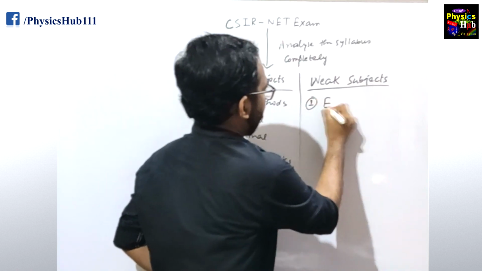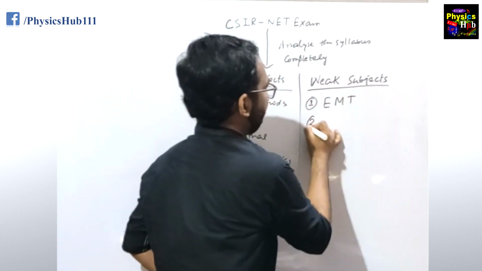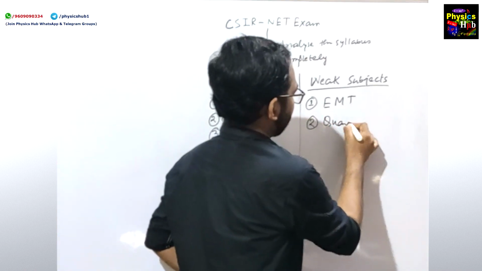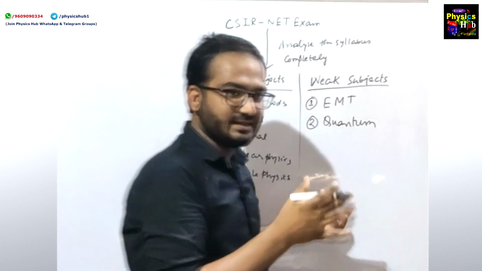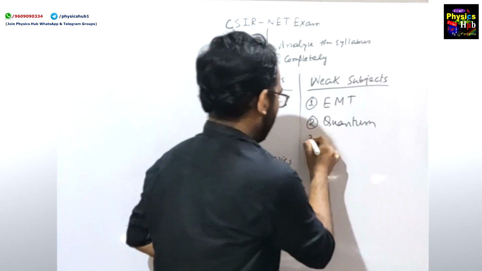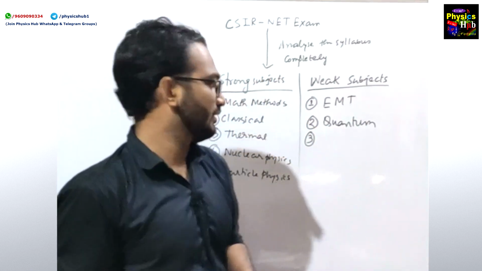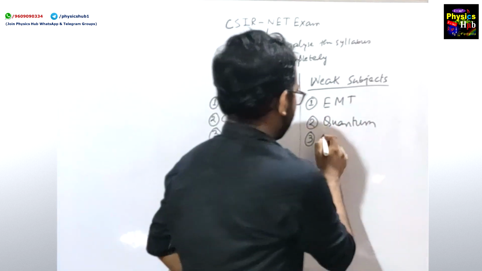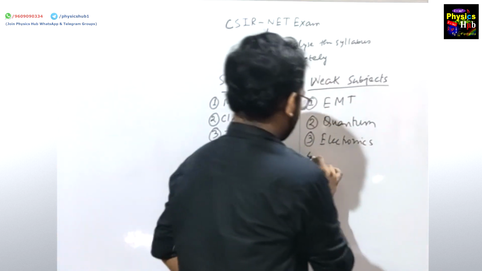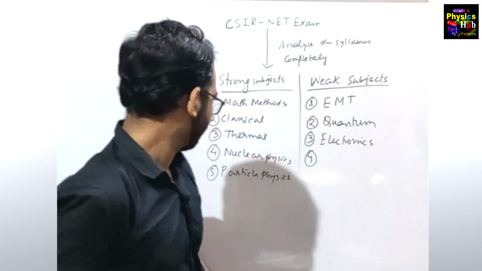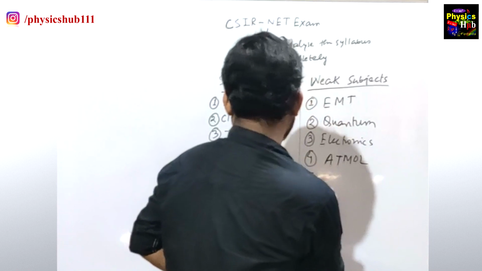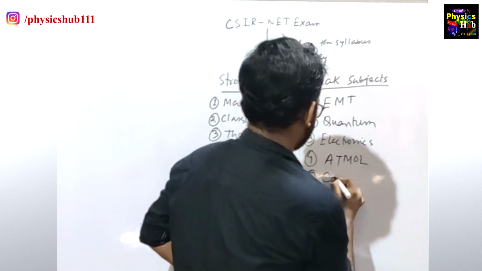And let us say your weak subjects are, one, EMT, number 2 quantum. This is just an example so that you can do it in this way according to your capability. EMT, quantum, then electronics, and what else, atomic and molecular, and then at 5 let's say condensed matter.